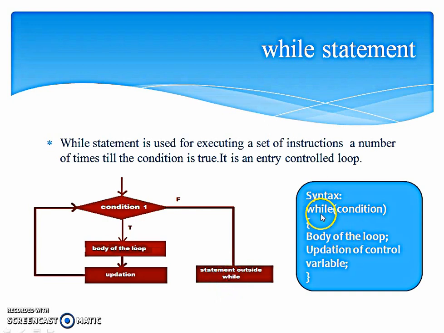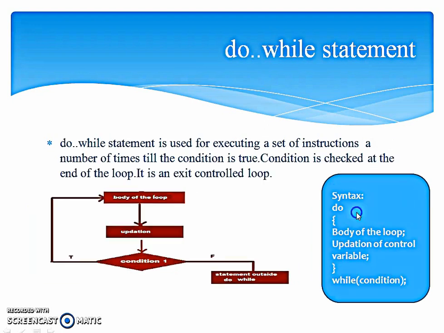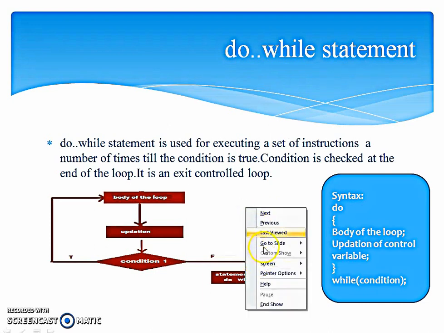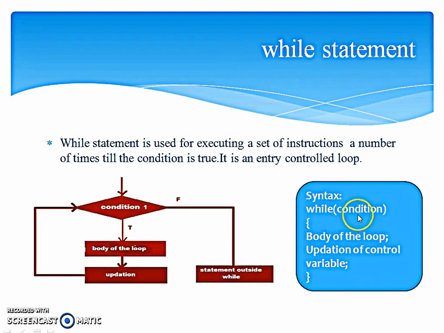Here is the syntax. While, then the condition which needs to be checked based on the control variable. If it evaluates to true, then the body of the loop will be executed, and then the control variable will be updated. Updation actually means either incrementing or decrementing the value of the variable. Based on that, here the condition will be checked.